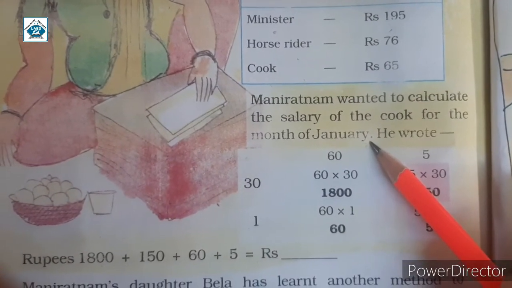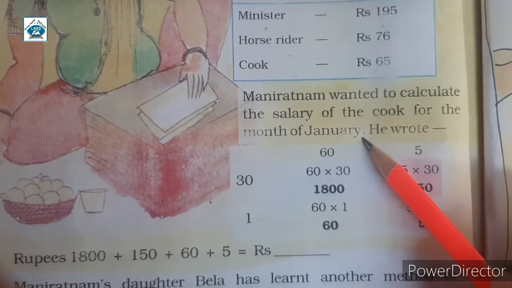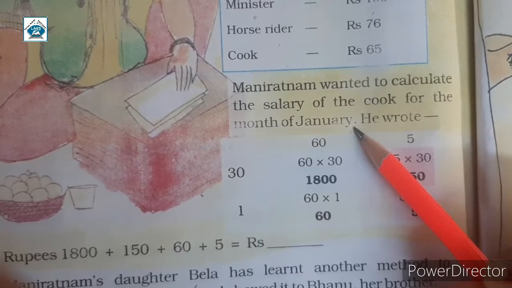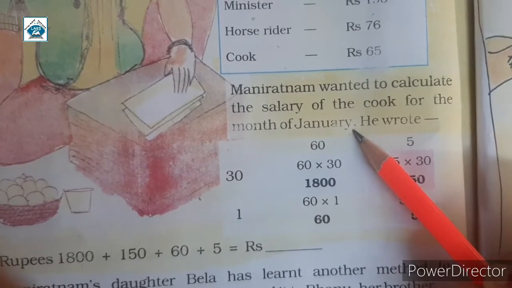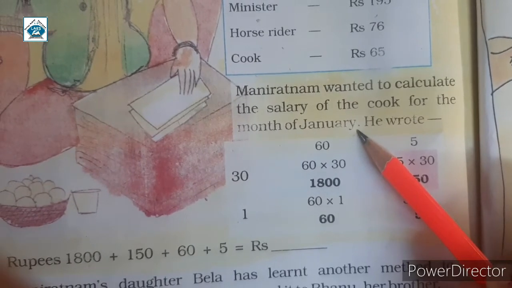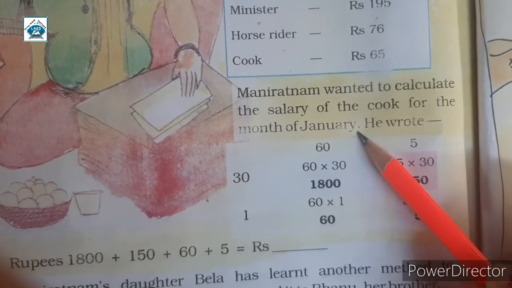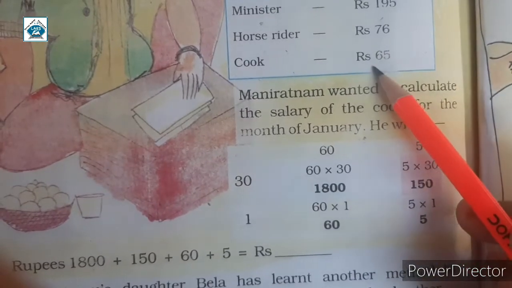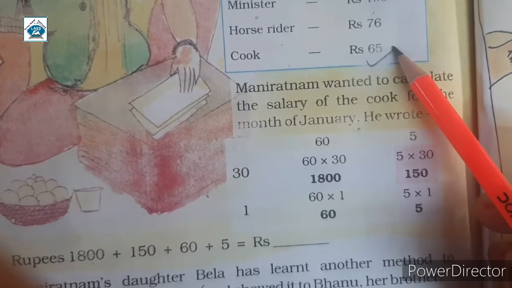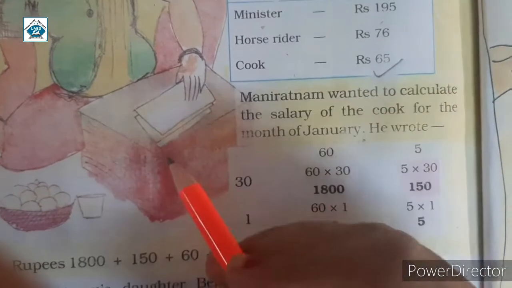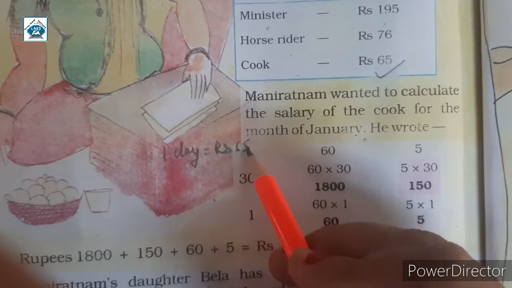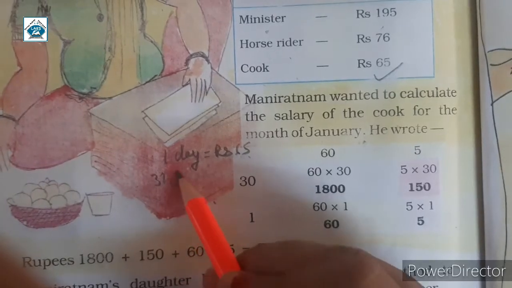Okay, first here we know that January has 31 days. So now he is going to find the cook's salary for the 31 days. So for that, what do we have to do? Yes, for one day he is getting how much? Rupees 65. So for 31 days, one day is rupees 65 and 31 days.